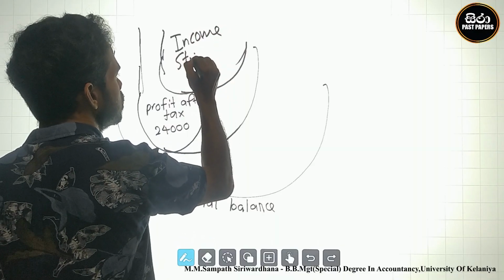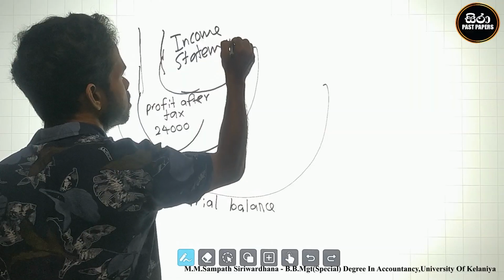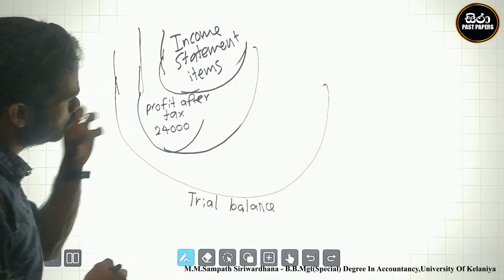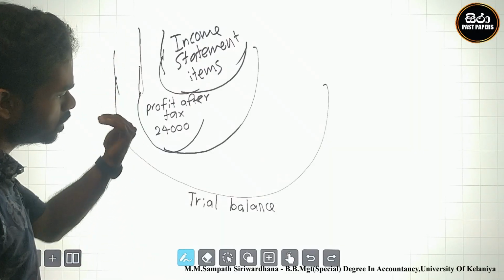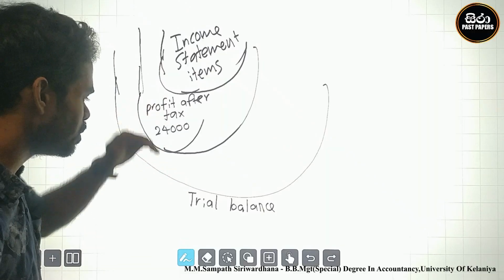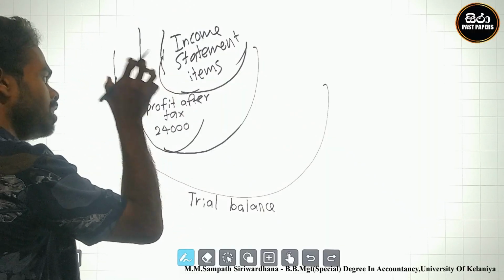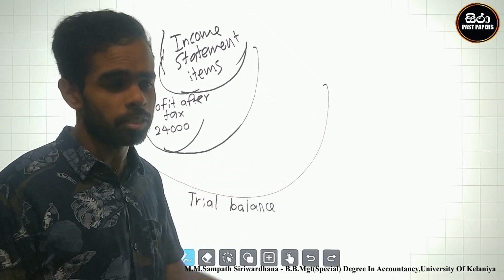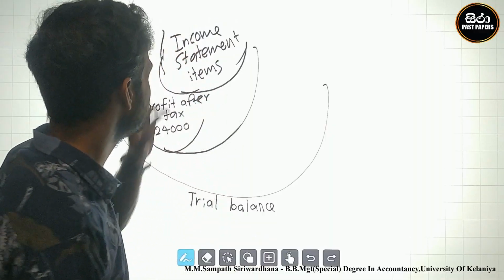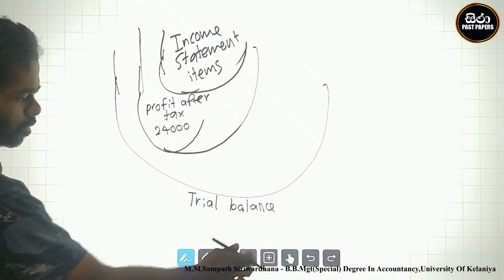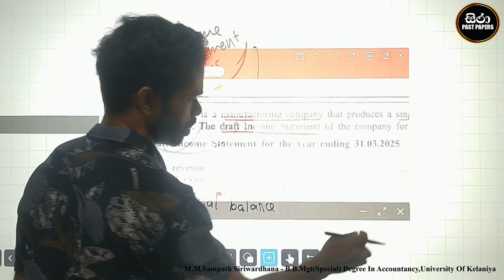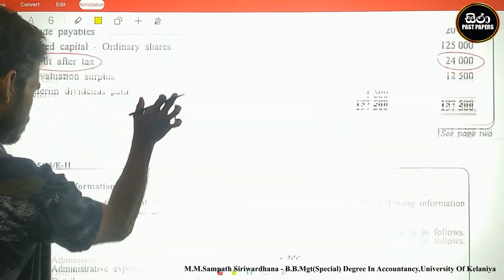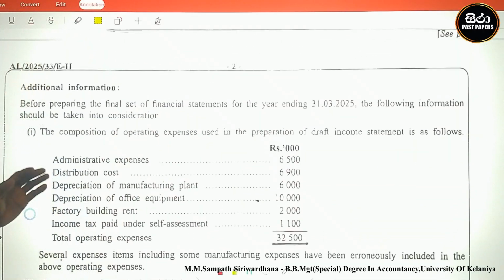All income statement items are included in profit after tax. Profit after tax is included in the trial balance as a subtopic of the trial balance. The profit after tax includes income statement items. There are sales revenue, other operating expenses, and cost of sales included in this profit after tax. Okay, let's see. There are so many items there in the trial balance. Next one, this is the additional information.